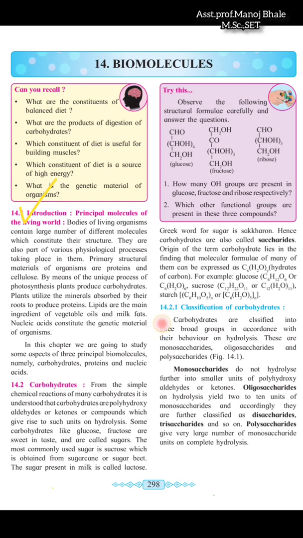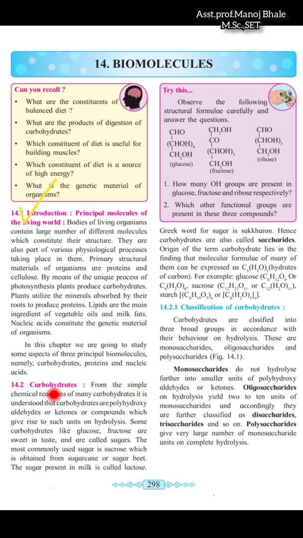So these are some of the biomolecules present. Generally they are carbohydrates, proteins, and nucleic acids. The three principal biomolecules are carbohydrate, protein, and nucleic acid.